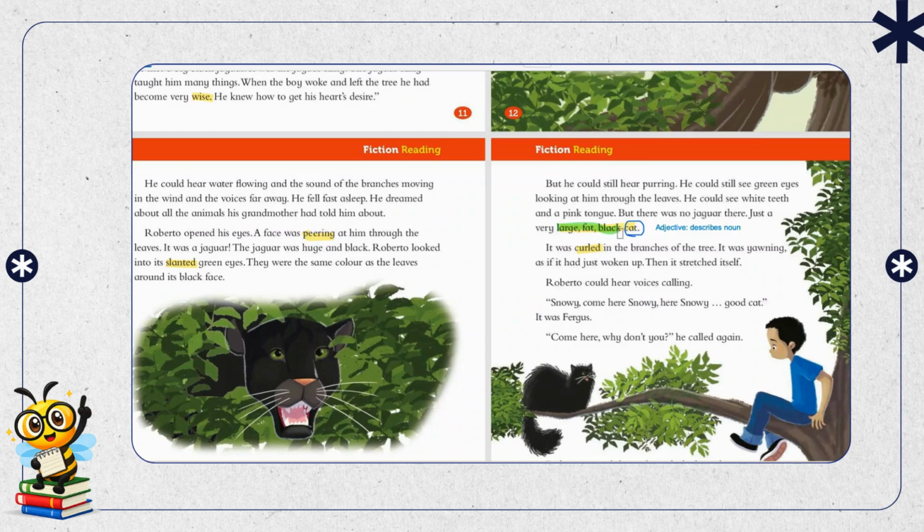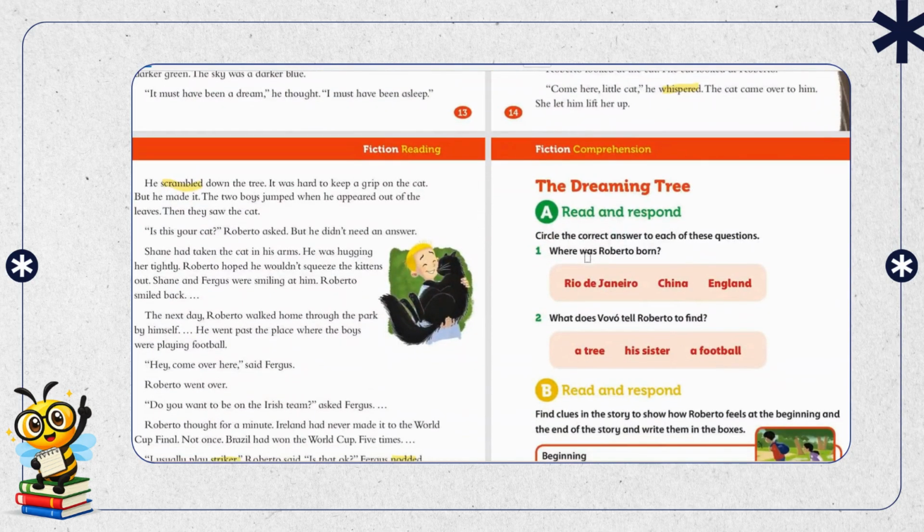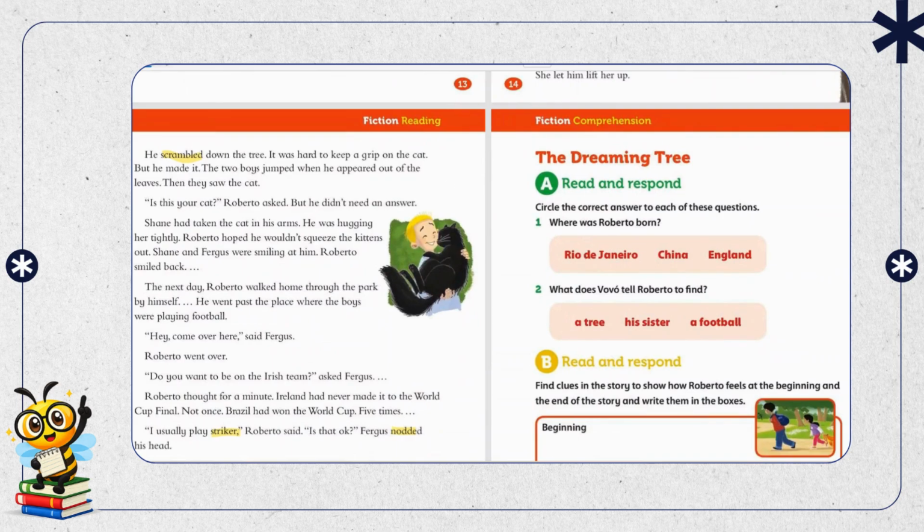I will discuss that in detail as well when we are doing the parts of speech, but it is important to know when we are using more than one adjective, how to use them. So large fat black cat. This is what I wanted to focus on over here, that's why I highlighted it. So over here, let's do some quick exercise.